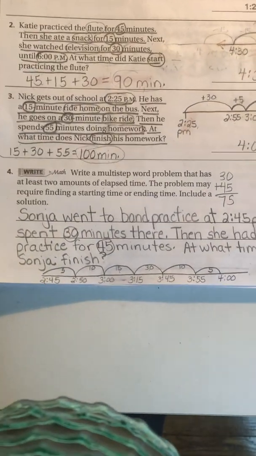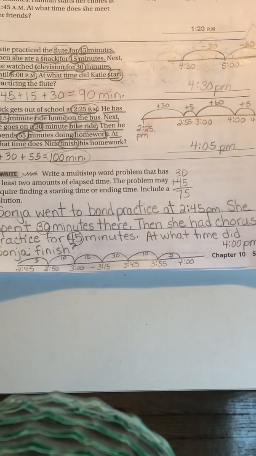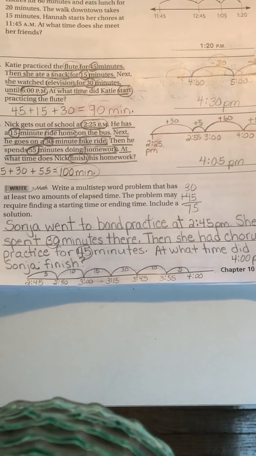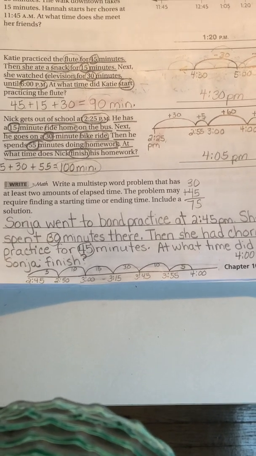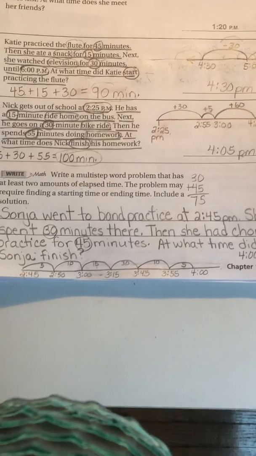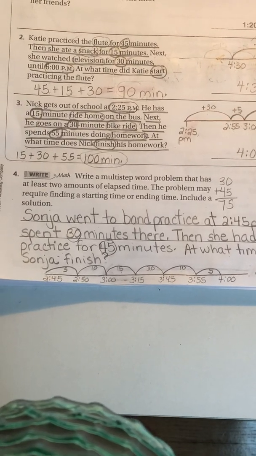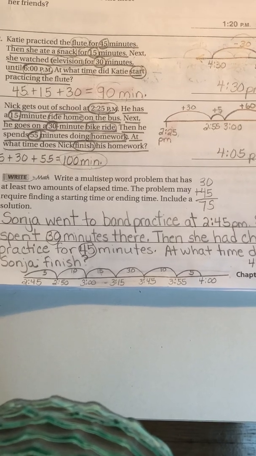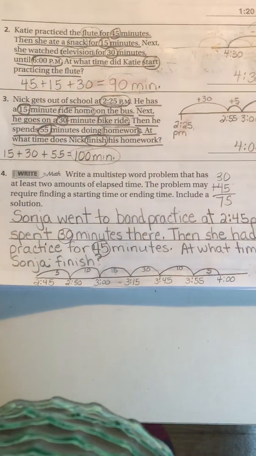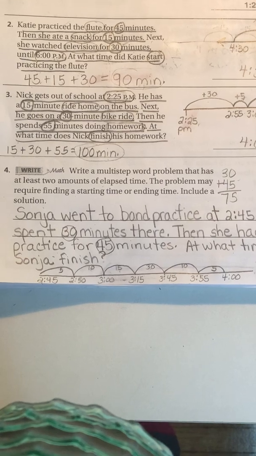It says, Sonia went to band practice at 2:45 p.m. She spent 30 minutes there. Then she had chorus practice for 45 minutes. At what time did Sonia finish? So you have the starting time. I went to band practice at 2:45. 30 minutes I spent there, and then 45 minutes I spent at chorus. Now you'll notice right by the word problem, I added those together. 30 plus 45 is 75. So my jumps have to equal 75 minutes.